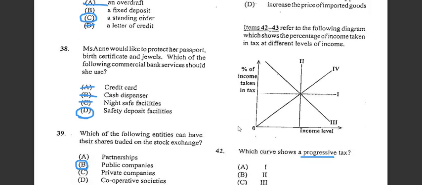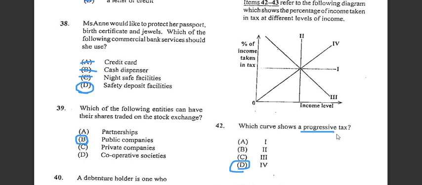Alright, number 42, we have a graph of percentage income tax at different levels of income. So we have the income tax in percent, and we have the income levels. Looking at the graph, it says which curve shows a progressive tax. From the income taken, a percentage in the tax here, the answer would be 4. So this would be the progressive curve, at 4 right here.